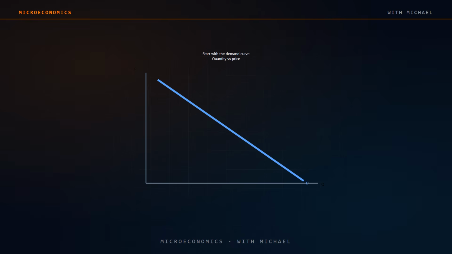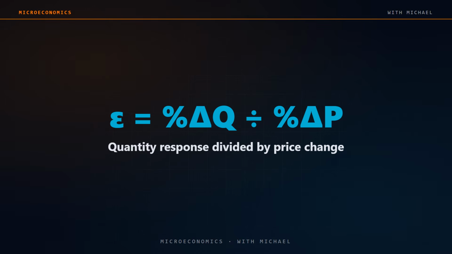Suppose the price of gasoline rises by 10%. People still need to drive to work, get groceries, take their kids to school. So quantity demanded might fall only 2%. The elasticity here is 0.2, less than 1. We call this inelastic demand. On the demand curve, this looks steep. Price moves a lot, but quantity barely moves.